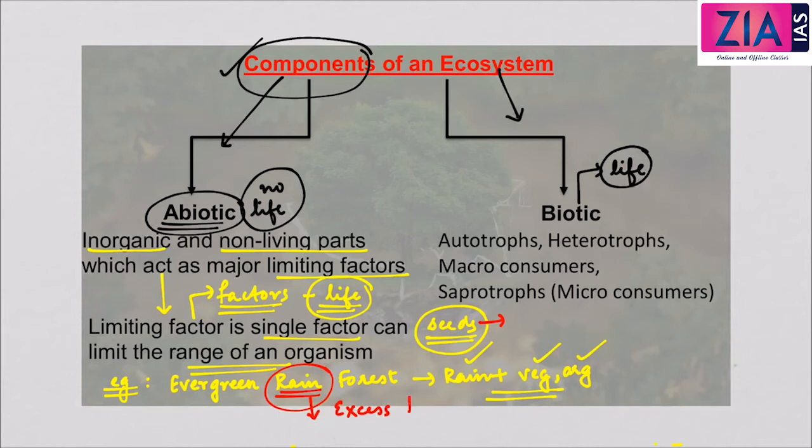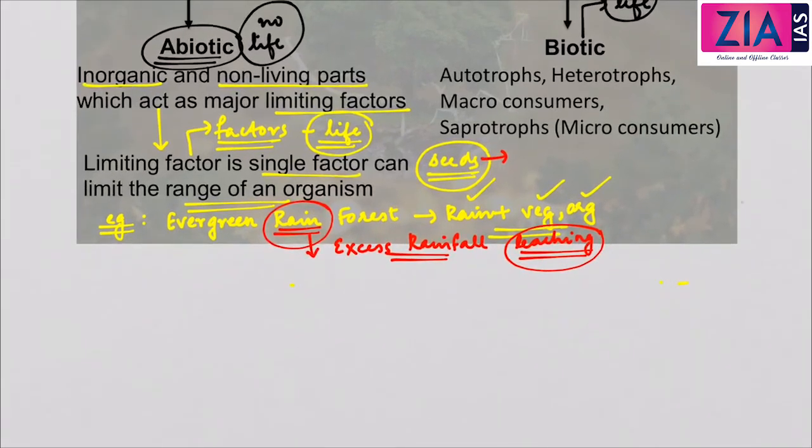Because of excess rainfall, what happens in the evergreen rainforest is that the surface soil is heavily leached. Leaching means being carried away by the running water. The surface soil, which is considered to be the most nutrient rich and highly rich in nutrients, is washed away due to leaching.